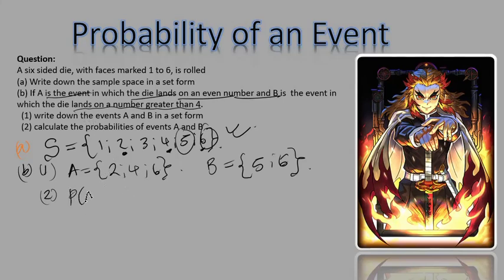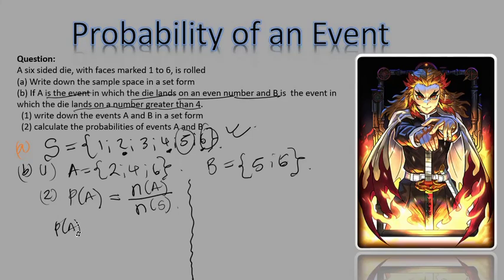Let's start with A. The probability of event A is equal to, you always start with the formula first. The number of items that are in event A all over the number of items in the sample space. You always do it this way. Always. And be careful. You see how I did my notation? I also expect you to do something like that.